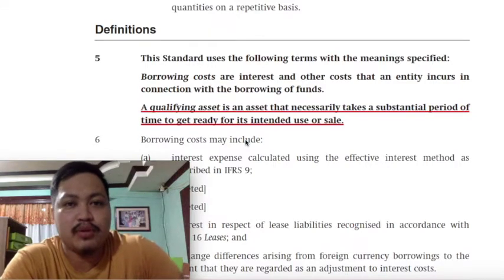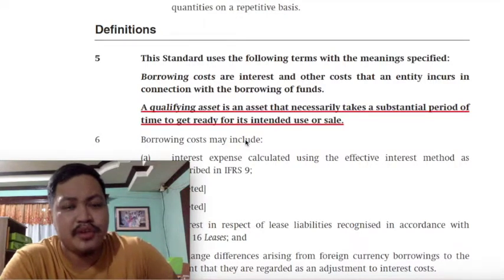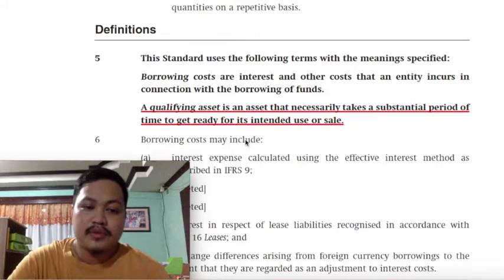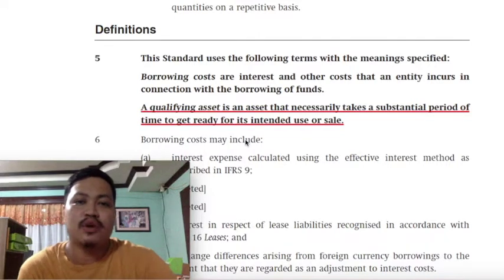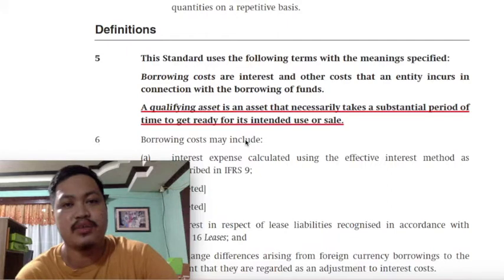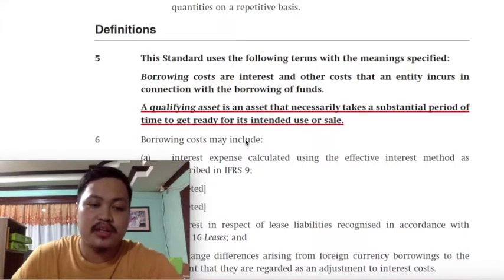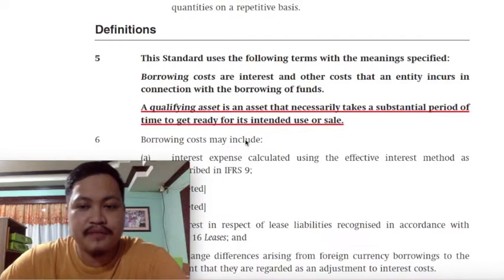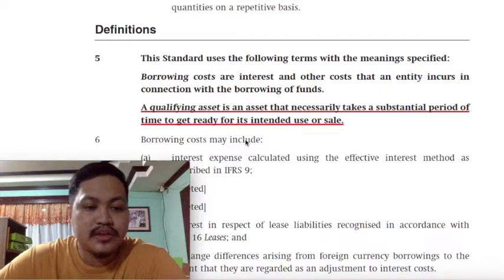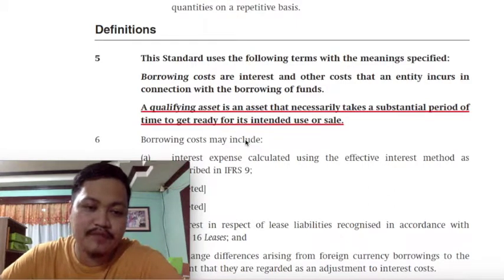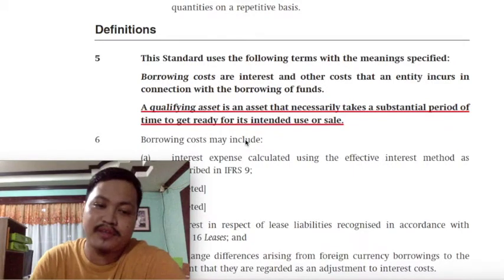But if we are now talking about qualifying assets class, if they normally take a substantial amount of time before they become ready for their intended use or sale class, the interest on the money that you will use class to acquire or construct the qualifying asset becomes relevant now. Since by the very nature of the asset class, it can only be acquired or constructed after a substantial period of time, the segregation of money that will be used for the construction or acquisition of a qualifying asset becomes a necessary part for the acquisition or construction of the asset.